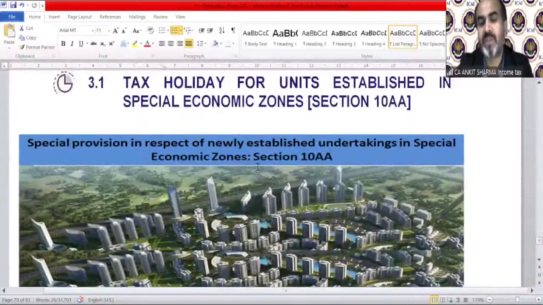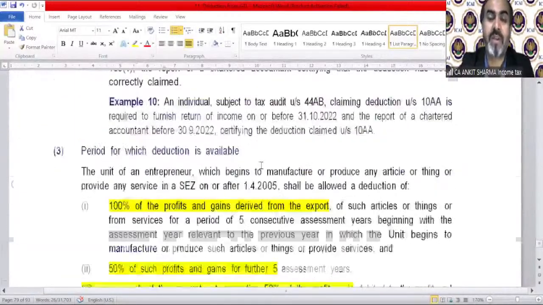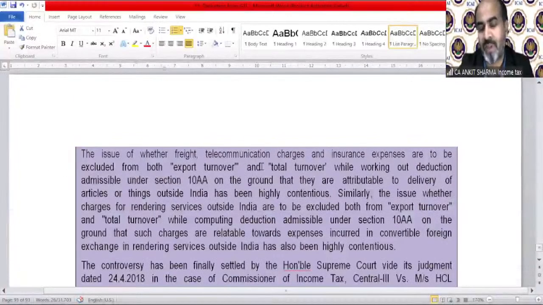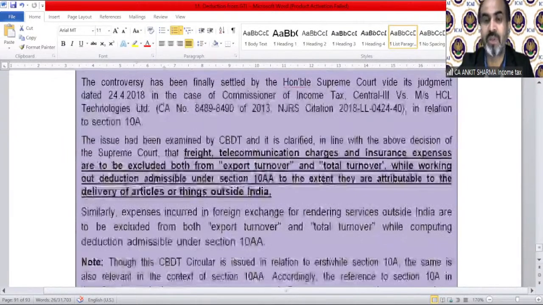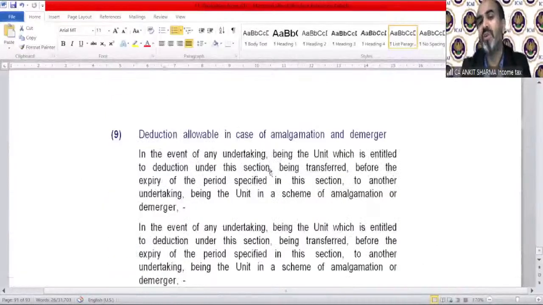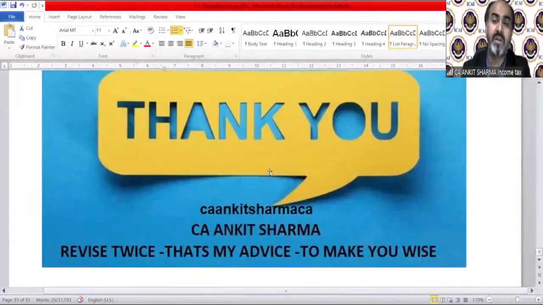So please, a request from my side to all of you, please work hard, sacrifice your things and just be a CA as soon as possible. That is going to be the superb day for your life if you are able to do it as soon as possible for yourself and for each and everyone. So I can pray for your bright future, and I can pray you to be a CA as soon as possible.